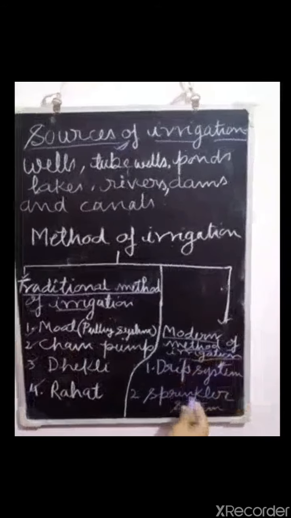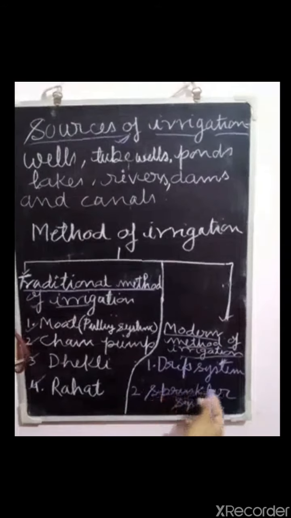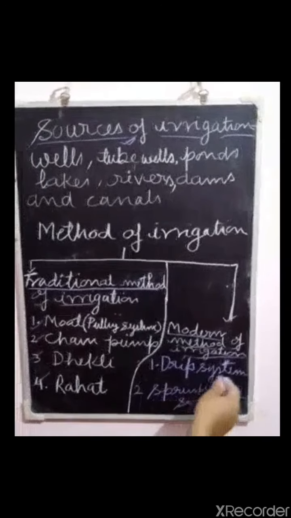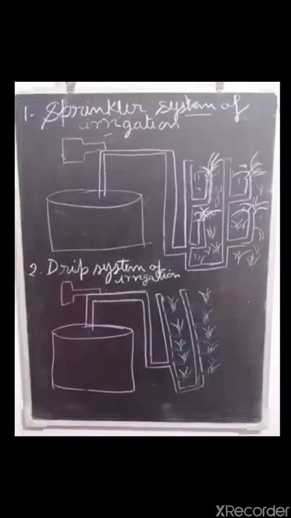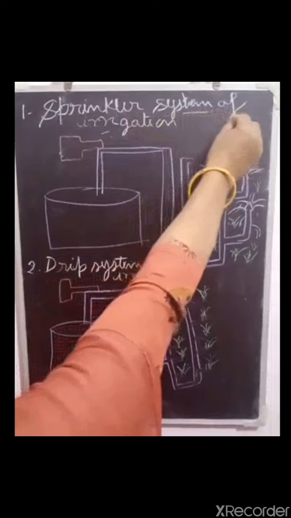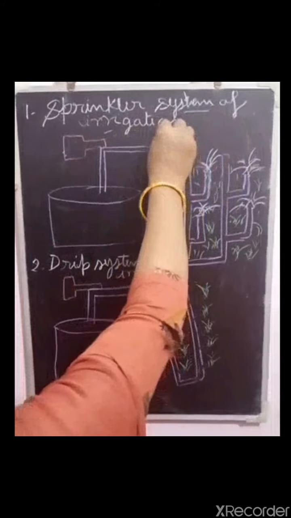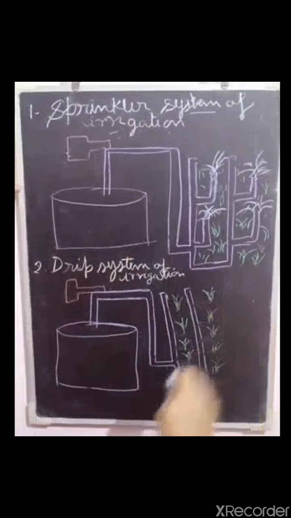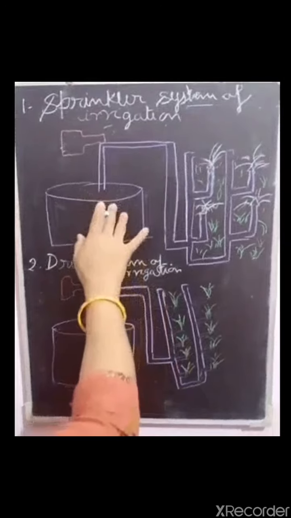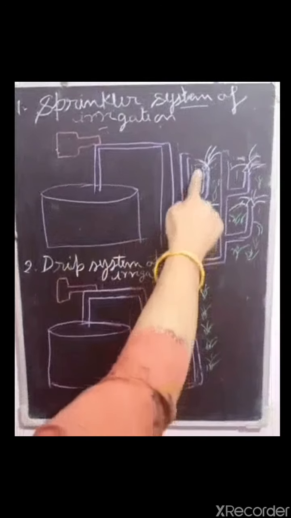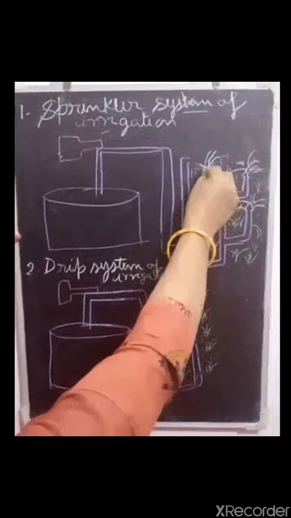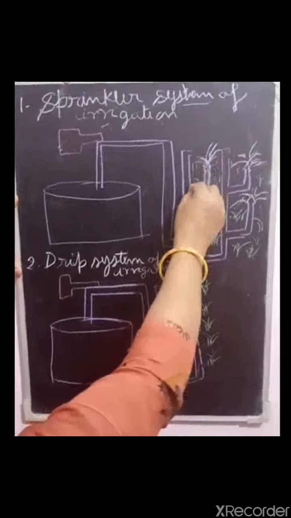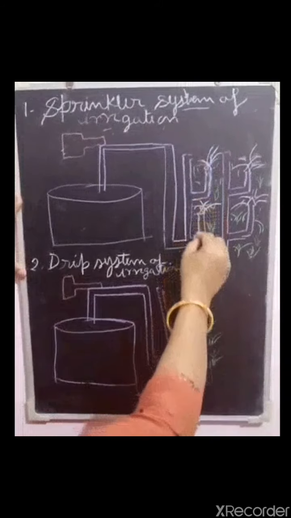Now, the modern method of irrigation. First, I will cover the sprinkler method of irrigation, then the drip system. The sprinkler system is more useful in uneven land where sufficient water is not available. Perpendicular pipes having a rotating nozzle are joined to the main pipe at regular intervals.